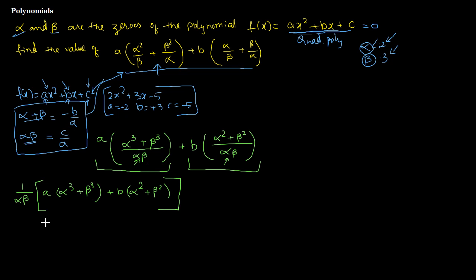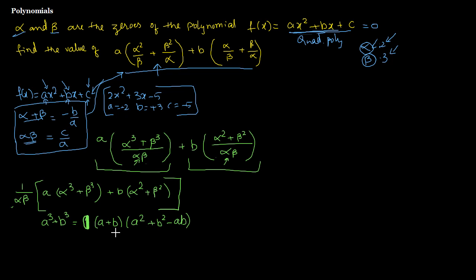in a square bracket. Even now, looking at this, I have the product of two zeros, but I still don't have any of those. Alpha beta is not there. We have to use here a cube plus b cube. A cube plus b cube equals a plus b into a square plus b square minus ab.